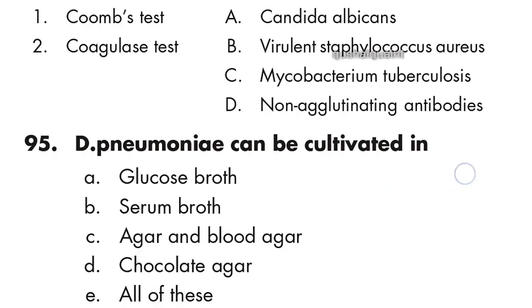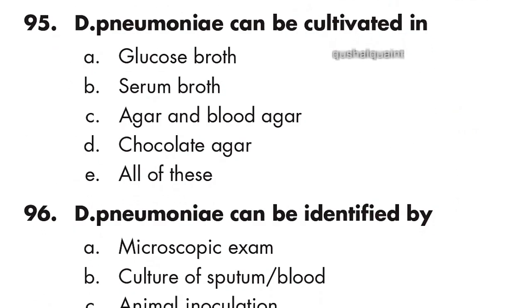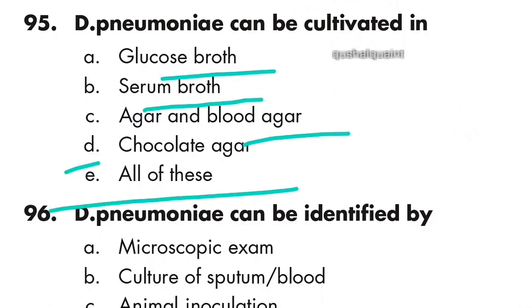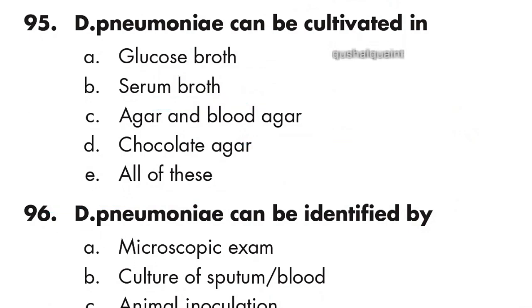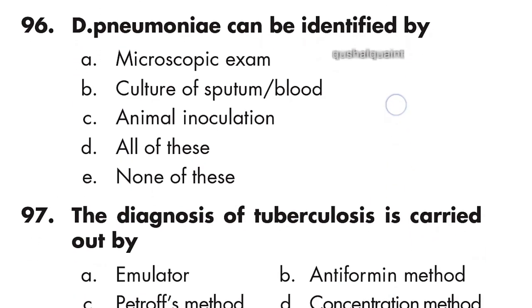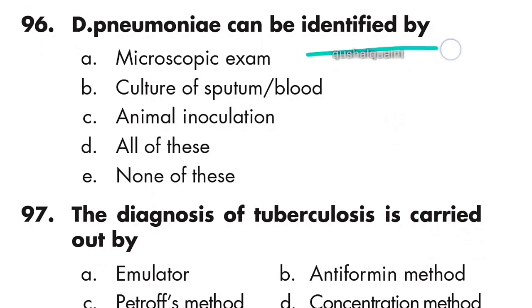Next question: D. pneumoniae can be cultivated in glucose broth, serum broth, agar and blood broth, chocolate agar. Option E is right, all of these. 96. D. pneumoniae can be identified by microscopic exam, culture of sputum and blood, animal inoculation, all of these, none of these. Option E is right.